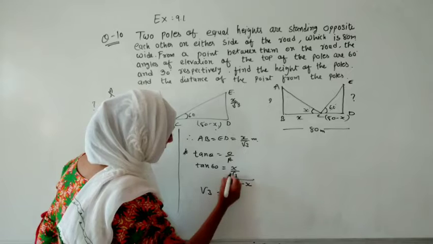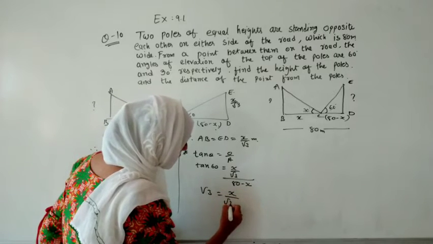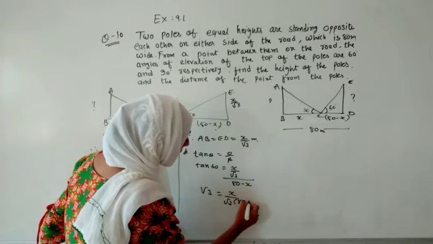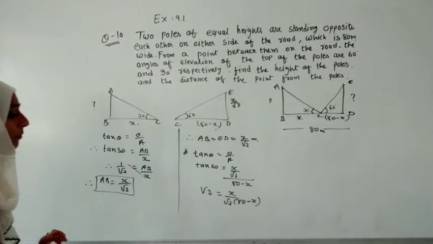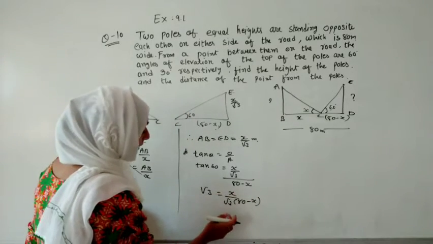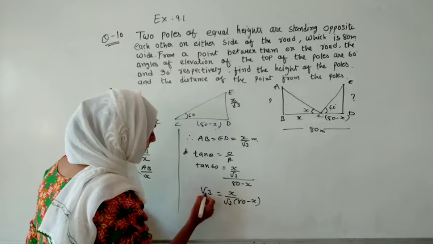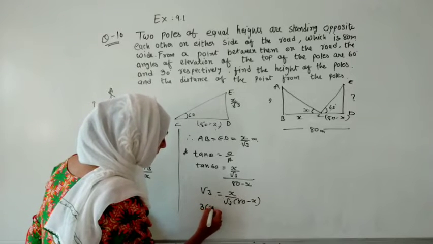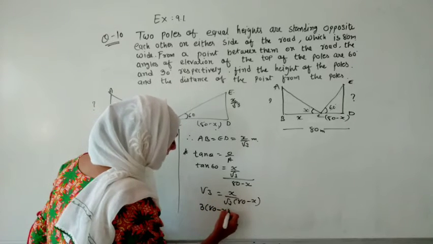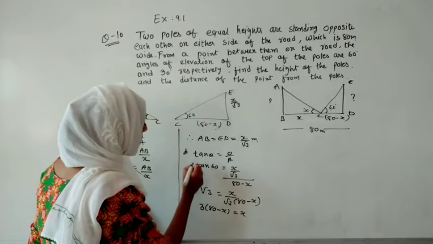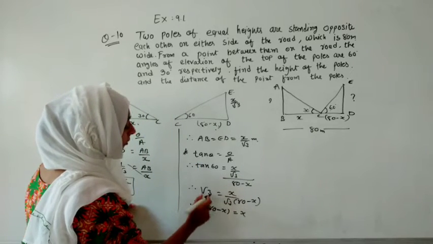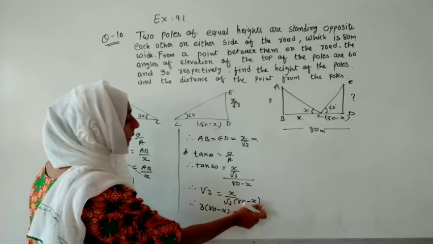That is under root 3, and it is x upon under root 3 into bracket 80 minus x. We have to find x, so let us do a few more steps. Under root 3 into under root 3 will become 3 into 80 minus x, and that is equal to x. You have to simplify this by yourself.